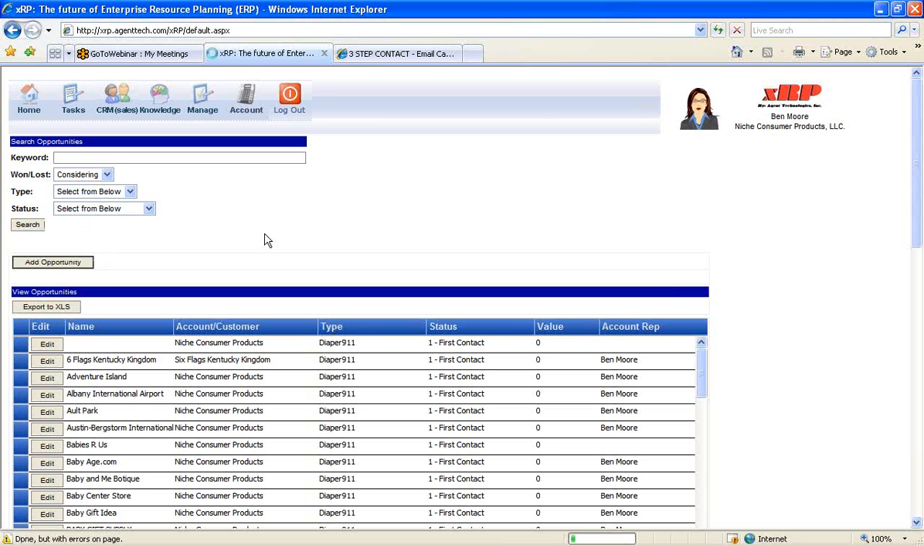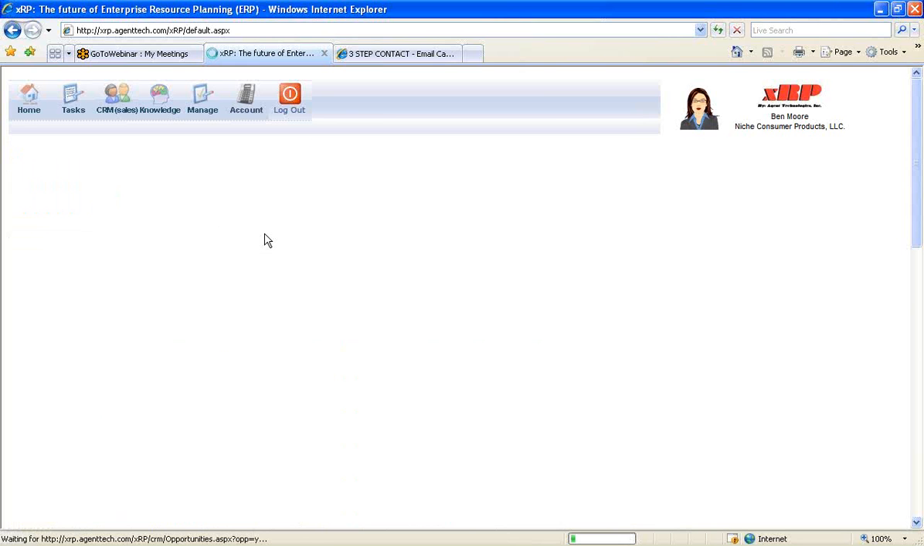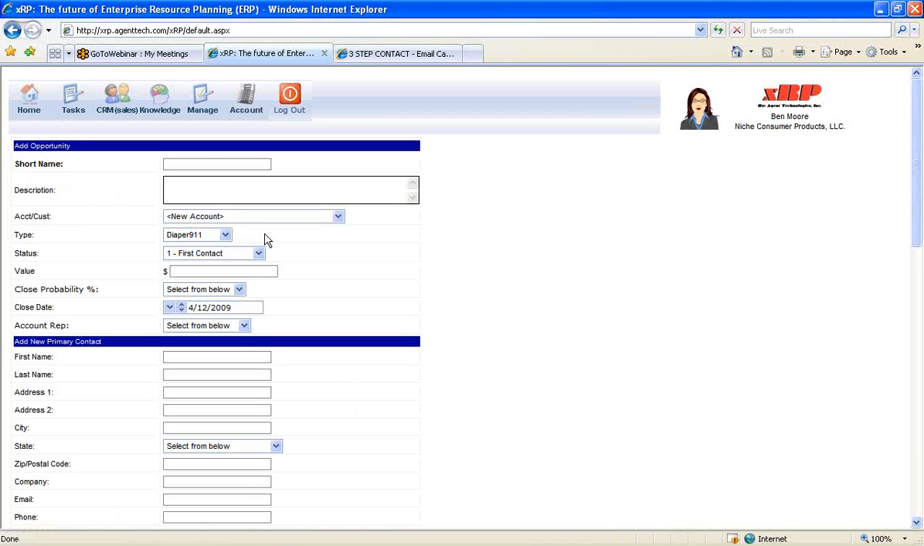But first, what I'm going to do is add a new opportunity to show you how quickly and easy it is to add an opportunity into the system. So when adding an opportunity, it brings up an opportunity screen. So we'll type in a short name for this opportunity. We'll type in a description for this opportunity.